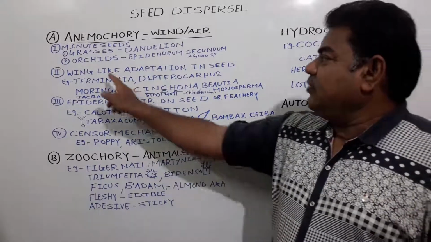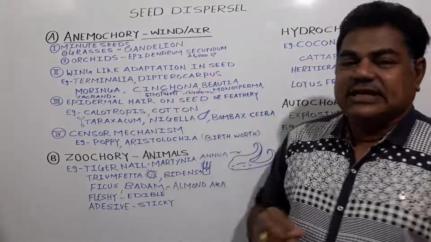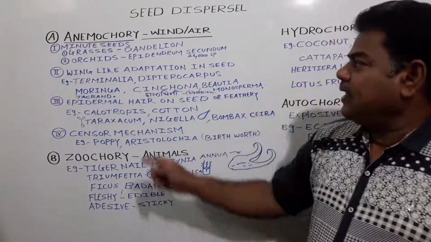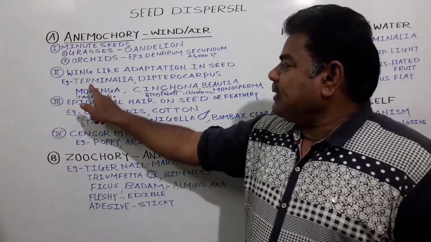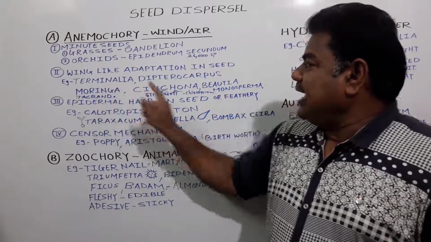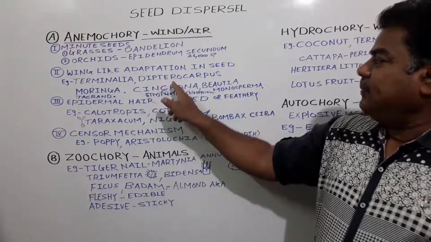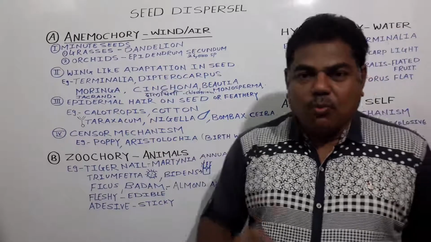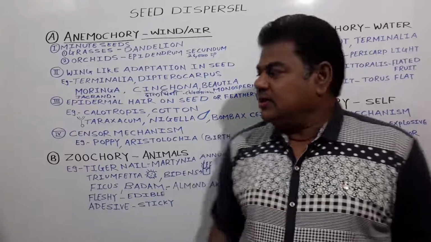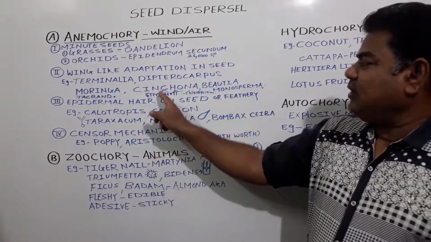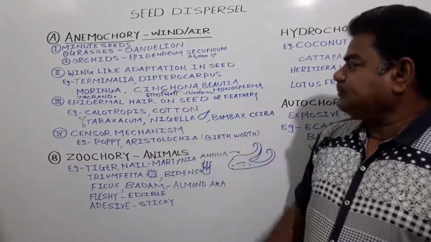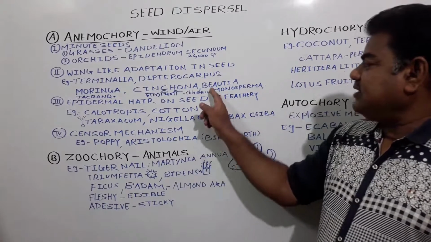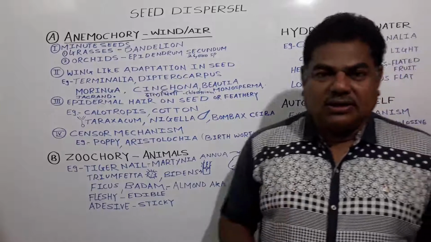A wing-like adaptation takes place in the seed, meaning seeds adapt a wing-like structure. For example, Terminalia, Dipterocarpus, Moringa, that is shevga, Cinchona, that is dalchini, and Butea monosperma.